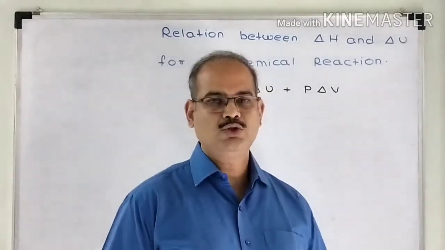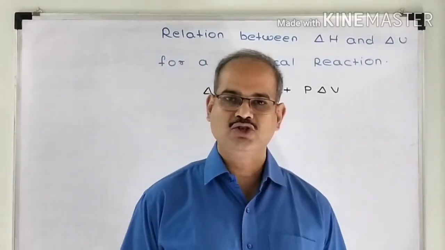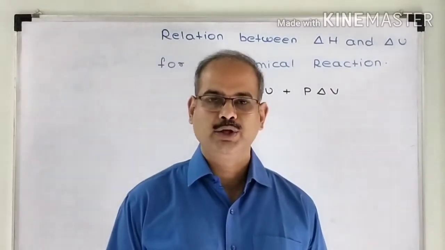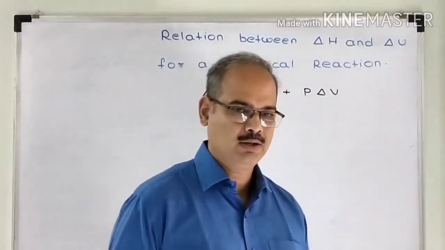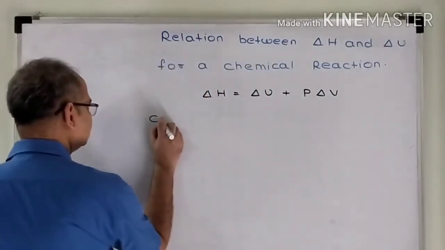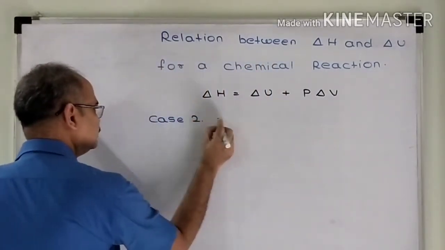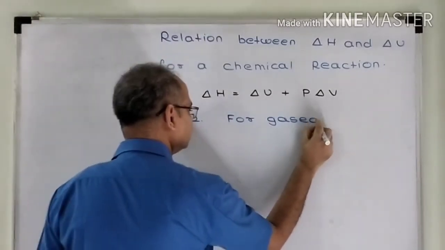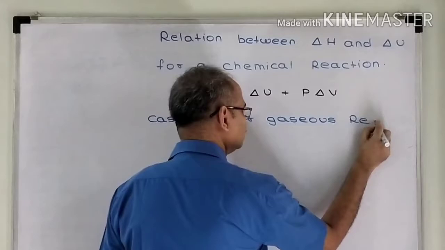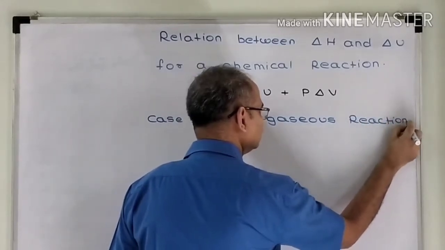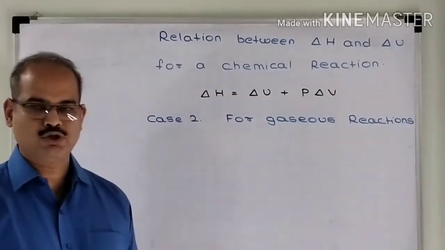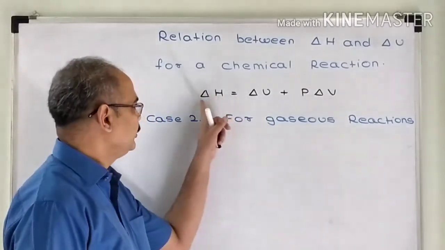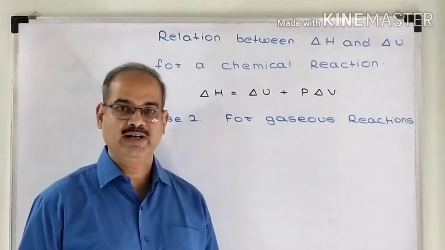Now, let us assume that the chemical reaction is a gaseous reaction. Means, all the reactants as well as products involved in the reaction are gases. Now for gaseous reaction, we cannot neglect change in volume. So none of the terms in this basic expression will get cancelled.